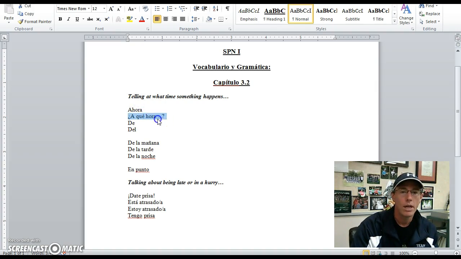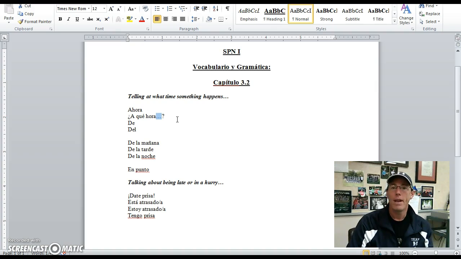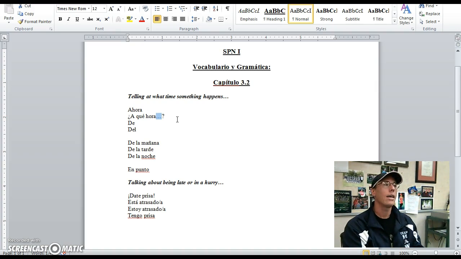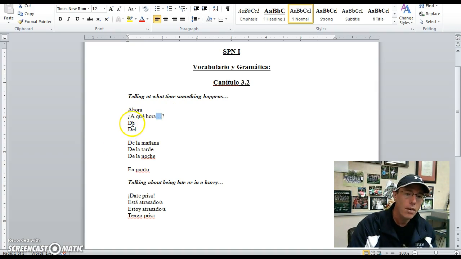Now you'll notice there's three little dots afterwards, which means that this is a sentence or sentence fragment. That means that something is going to happen after that. So you would ask a question like, a qué hora empieza la clase? At what time begins the class? Or, a qué hora tienes práctica? At what time do you have practice? And so on. De means of.